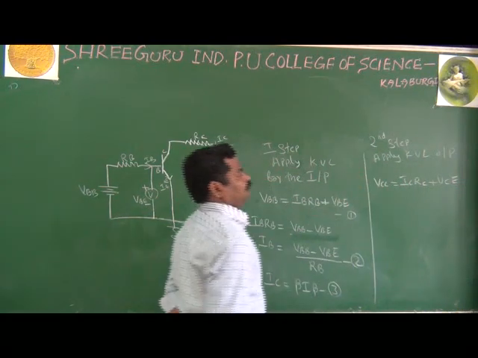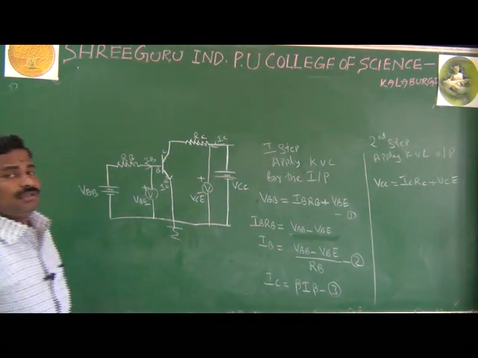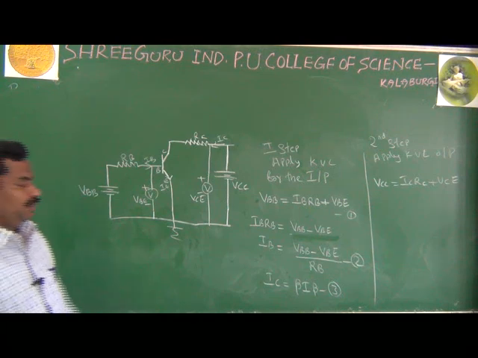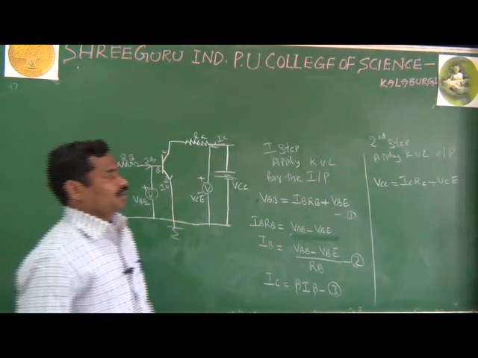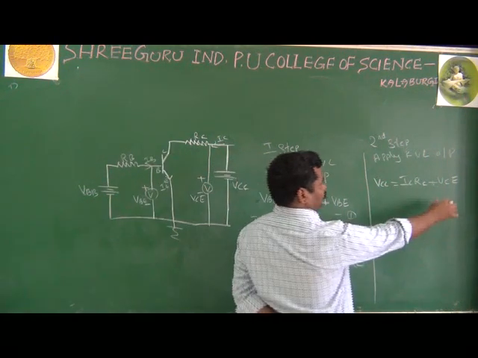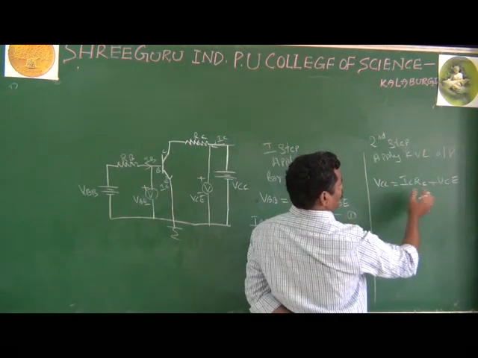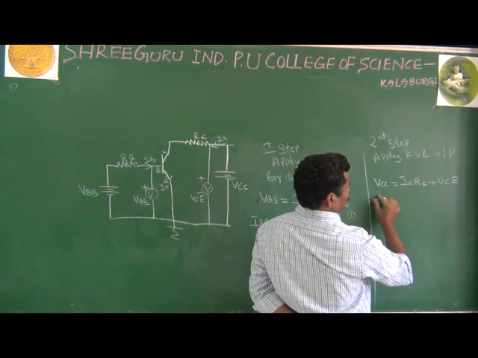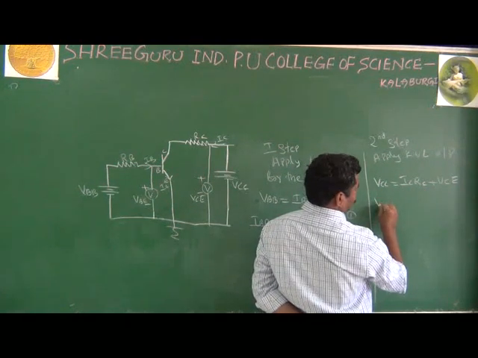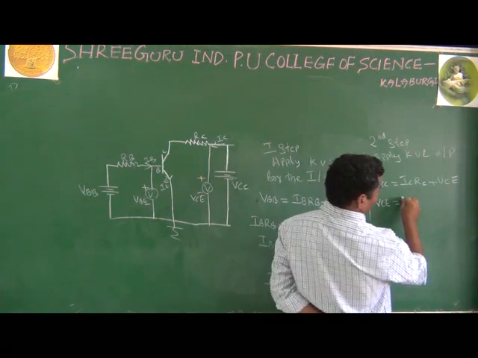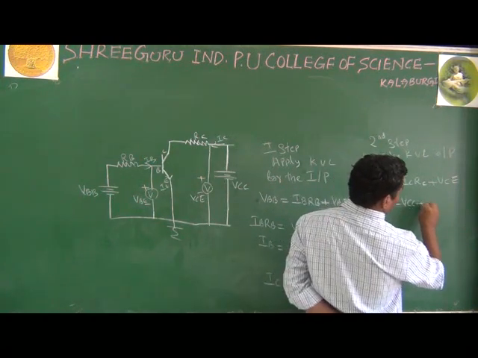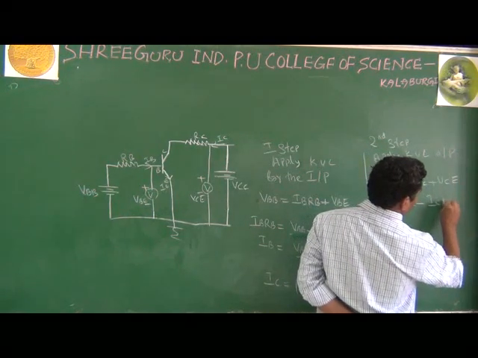Then actually we want the output voltage, because we already know the output current. We want this VCE. You take this VCE this side, or you take IC RC this side. It becomes VCE equal to VCC minus IC into RC.